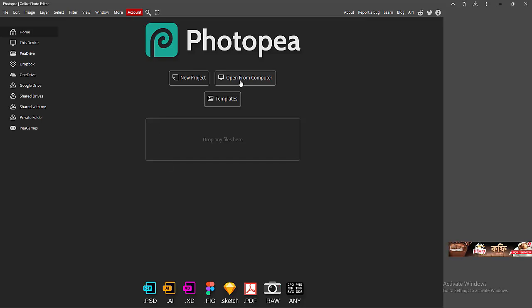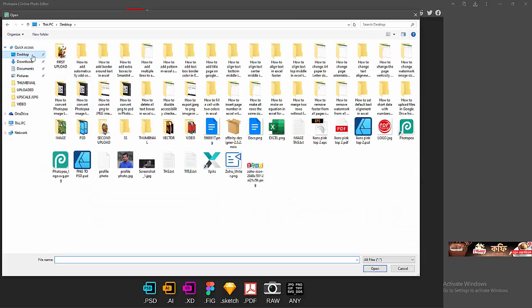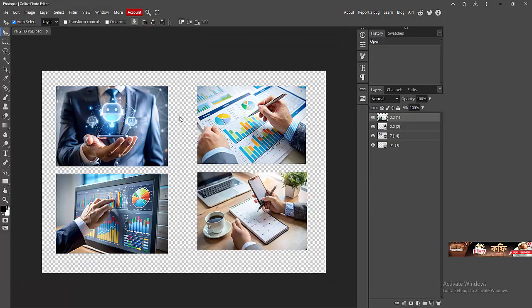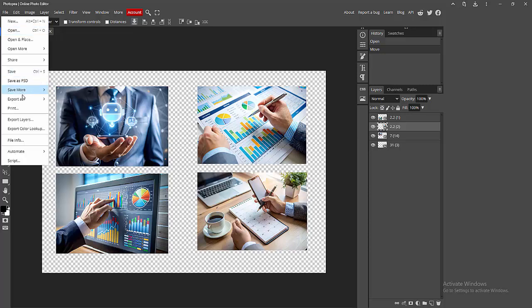Now I am opening from the computer option. Click this, then go to our file location and open the PSD file, then click open. Wait a moment for the PSD file to open. We can see the PSD file here. If you want to convert this PSD file to PNG, go to the File menu, select this Export As option, choose the PNG option. Wait a moment for the preview to load.